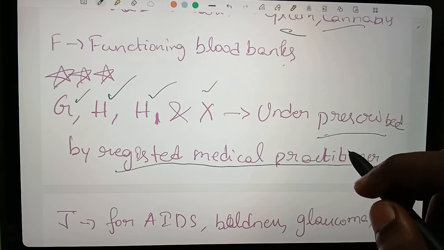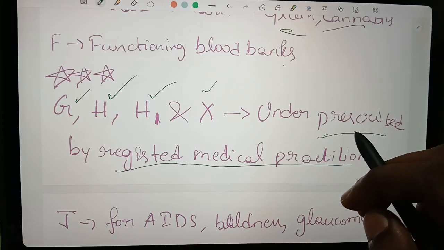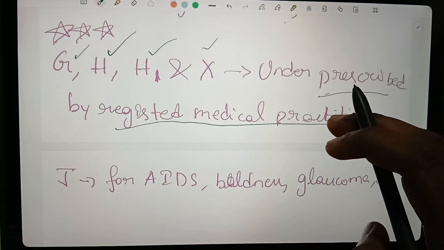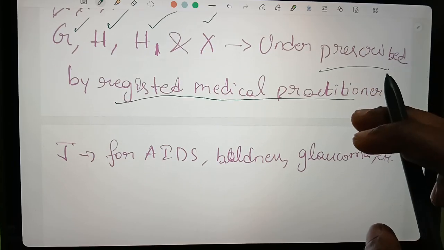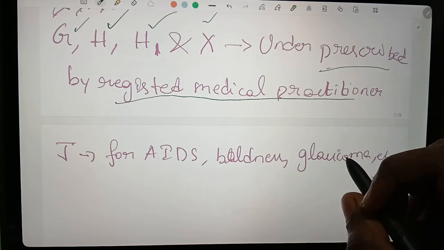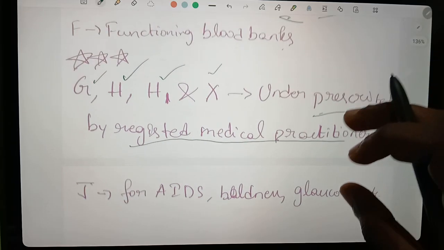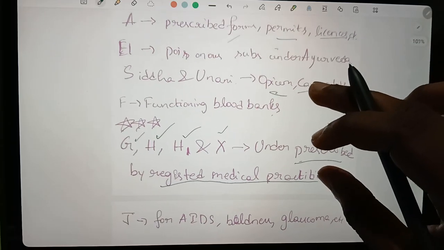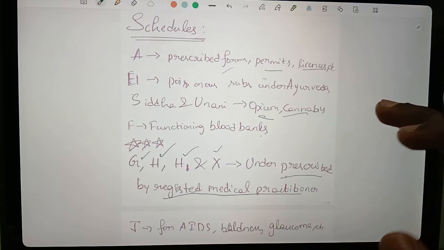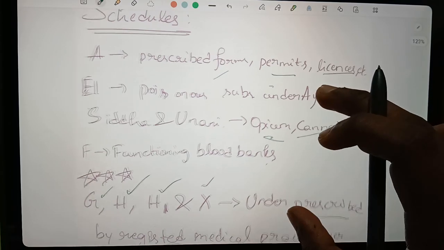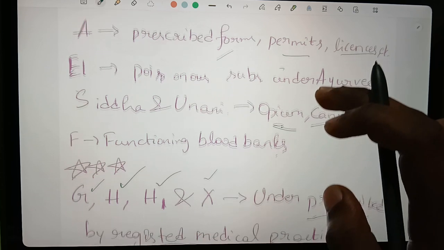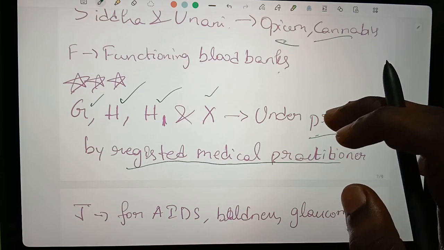Then only those drugs can be given to the particular patient. Schedule J is for AIDS, baldness, glaucoma, etc. So these are the main schedules. The remaining are not that useful or not known. So these are the schedules, and this is our today's topic.